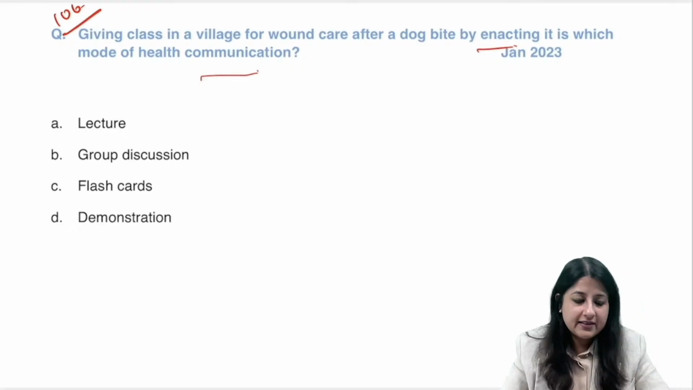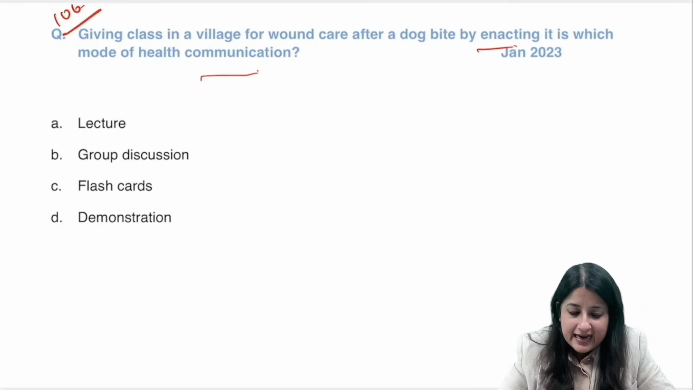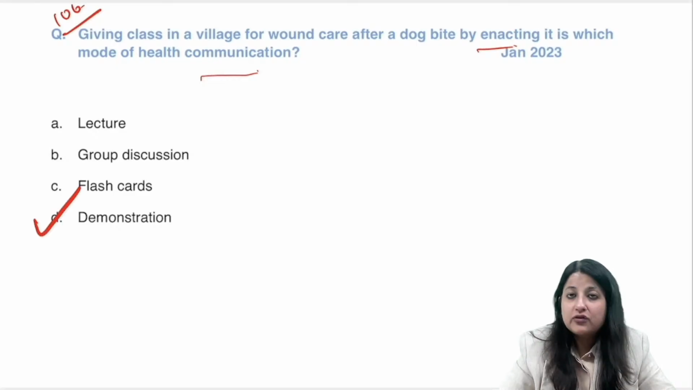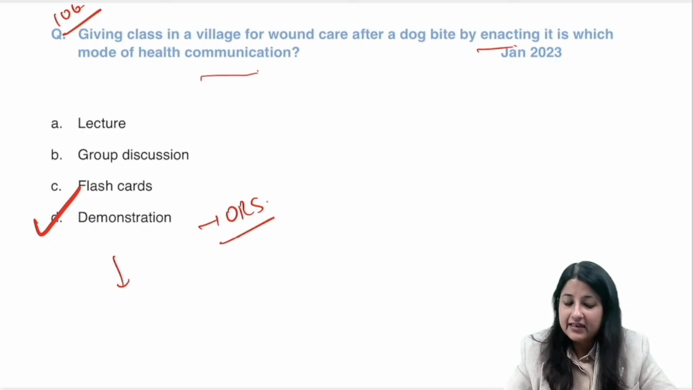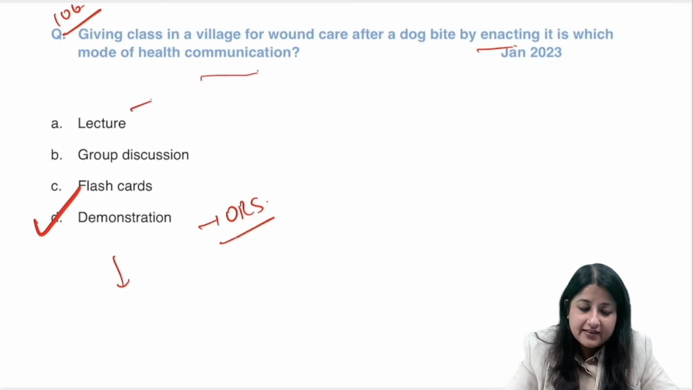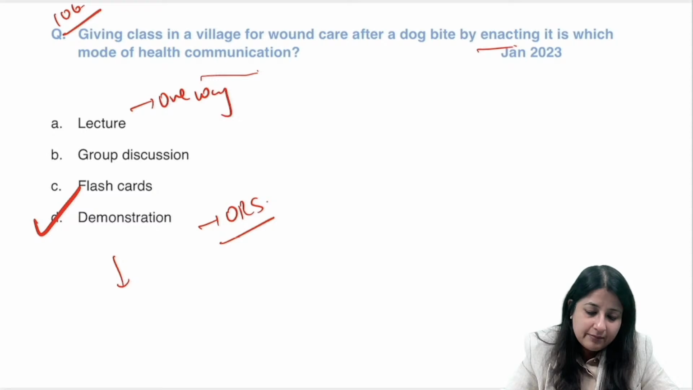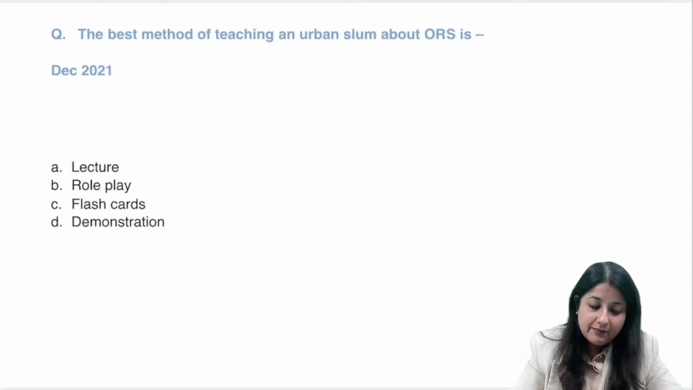So what is the answer to this one, guys? Enacting it, what is this? This is demonstration. ORS preparation, all of this is demonstration. Demonstration is a two-way technique. Lecture, always remember, is one way. One way means didactic. All right. Question number 107.